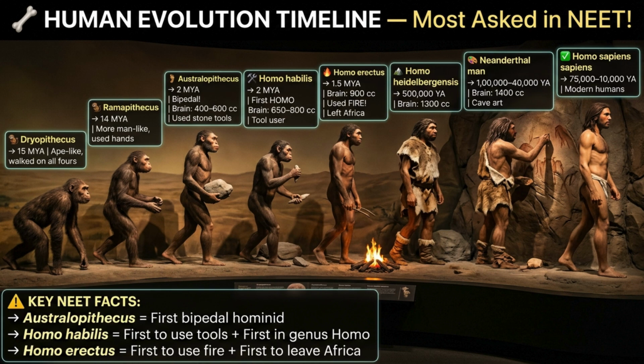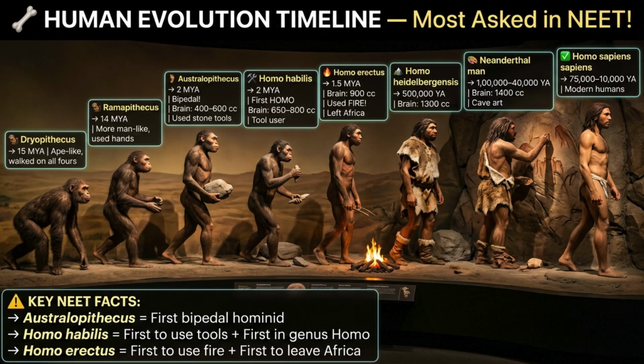Homo habilis, also 2 million years ago. This is the first species in the genus Homo, brain size 650 to 800 cc, known as the handyman for tool use, did not use fire. Homo erectus, 1.5 million years ago. Brain size increased to 900 cc. This species was first to use fire and first to leave Africa and migrate.